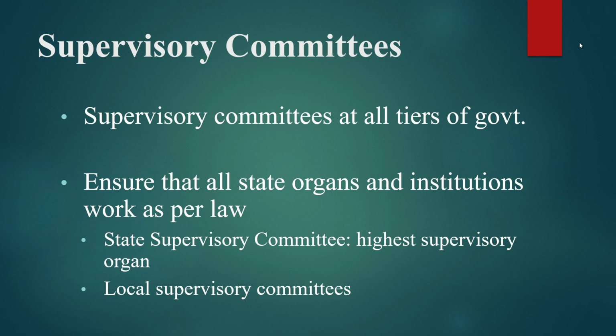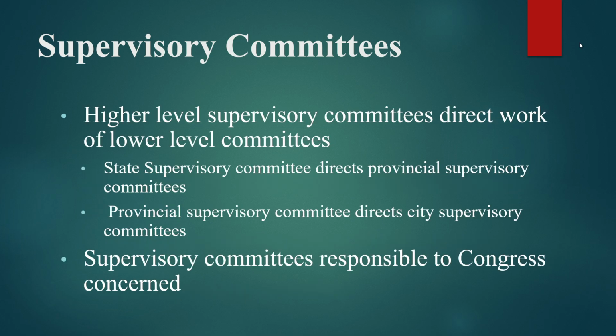An important feature of China's governance is the supervisory committees. There are supervisory committees at all tiers of government. These committees ensure that all state organs and institutions work as per law. State Supervisory Committee, which works at the central level, is the highest supervisory committee, and then there are local supervisory committees at provincial and city levels.